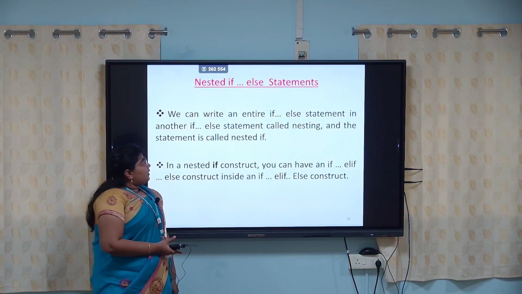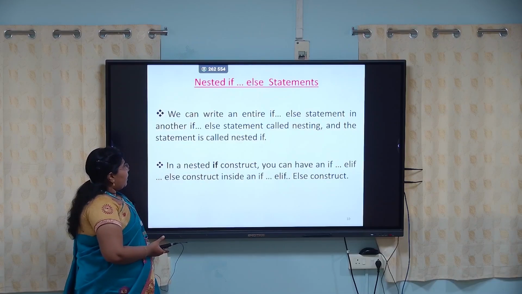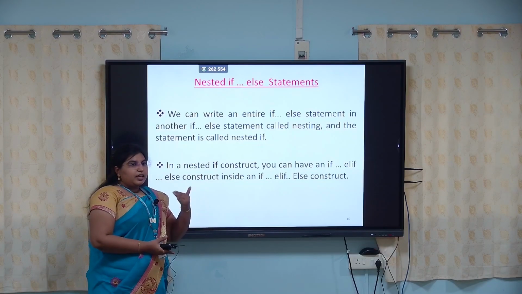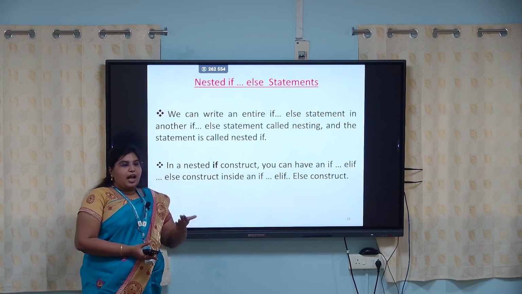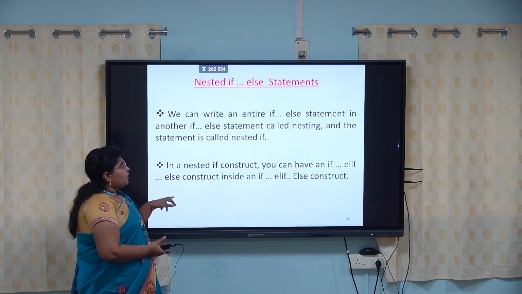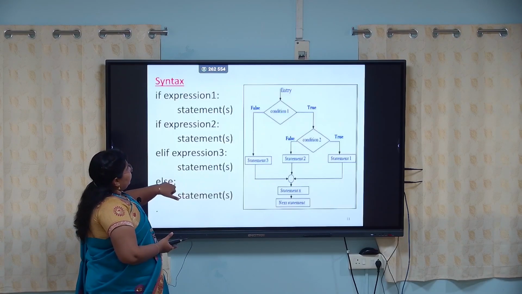And the last one is the nested if else statement. Here we have an if within the if else statement, having another if else inside it. So that's why it is called a nested if statement.